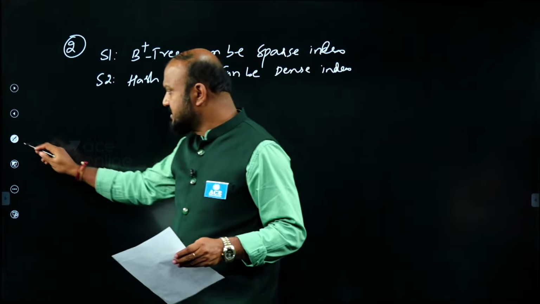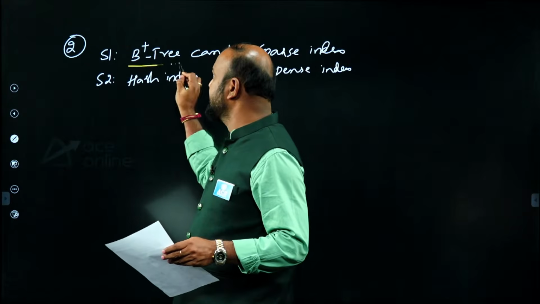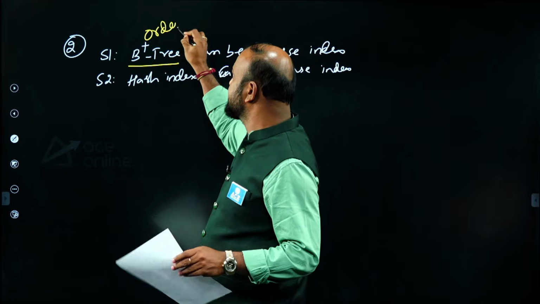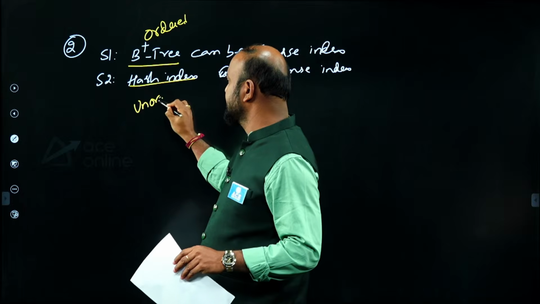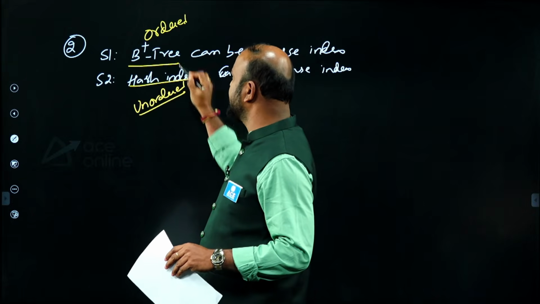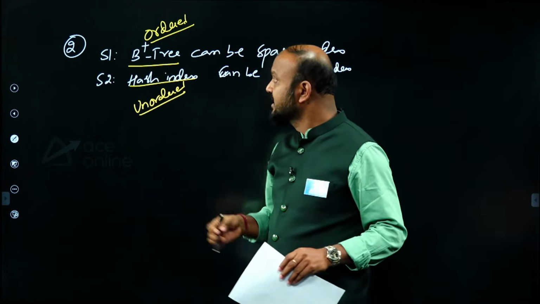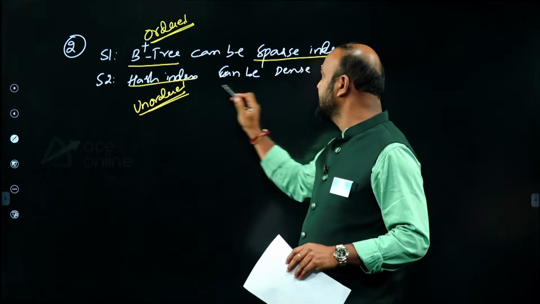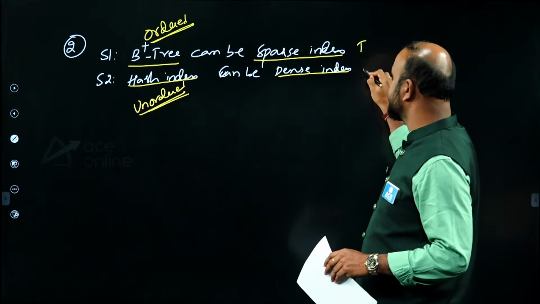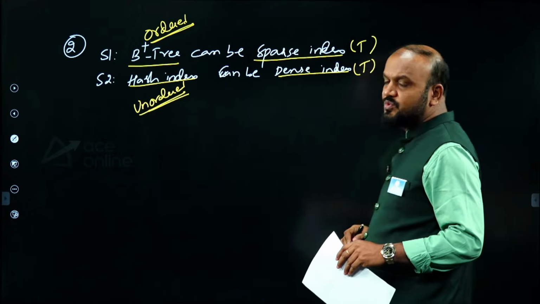First we'll understand what is for B plus tree. B plus tree is for ordered index and hash index is called unordered index, but both are for indexing only. On an ordered file we use a sparse index, on an unordered file we use a dense index. So I can say both the statements are true statements.